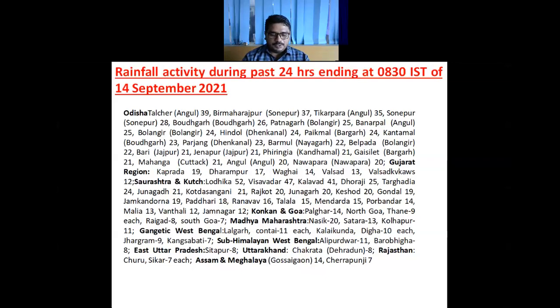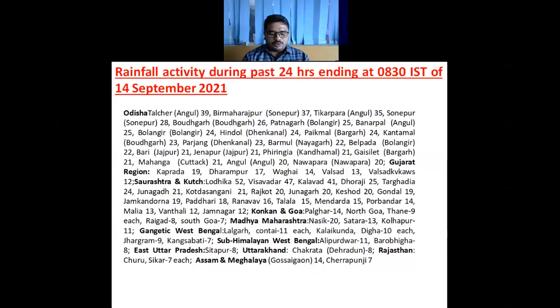As far as Gujarat region is concerned, very heavy rainfall, 12 to 20 centimeter, was reported over 5 stations.